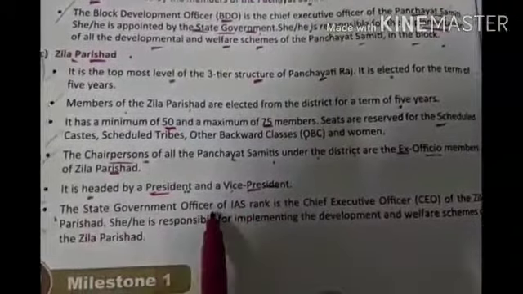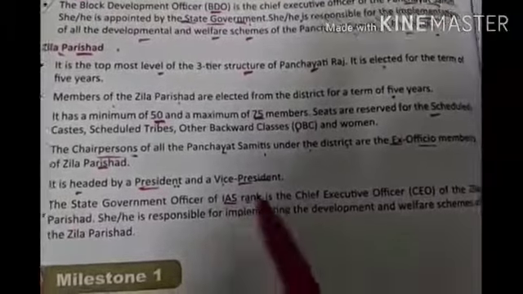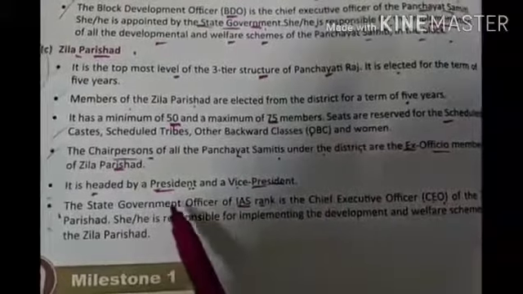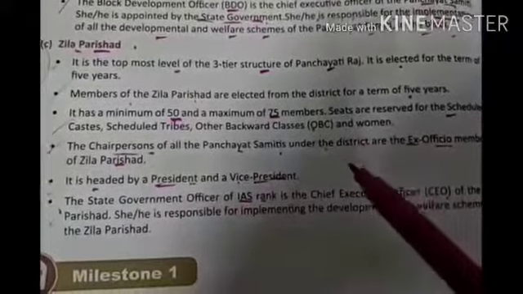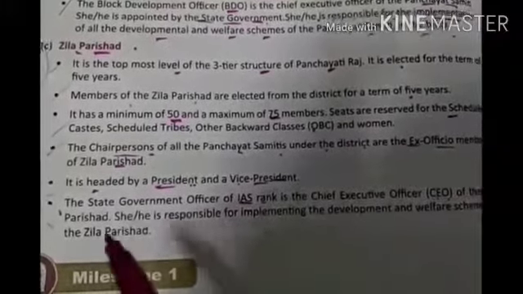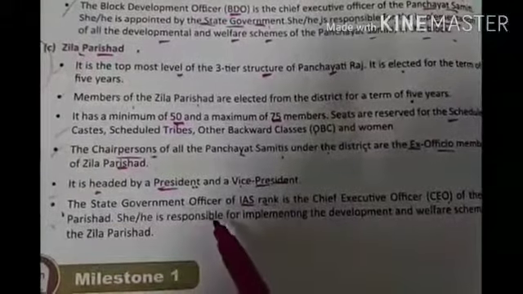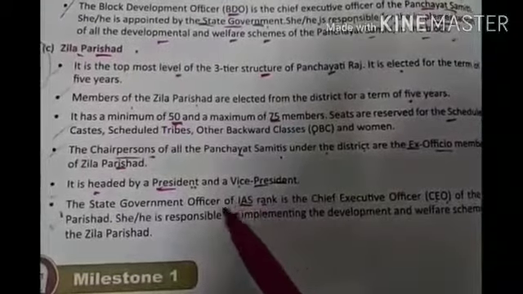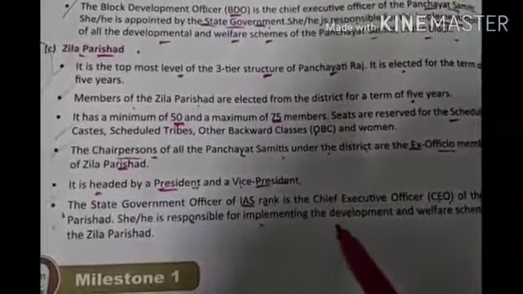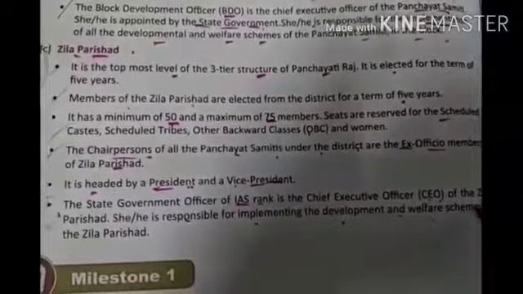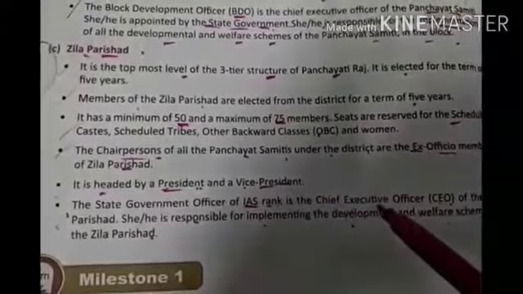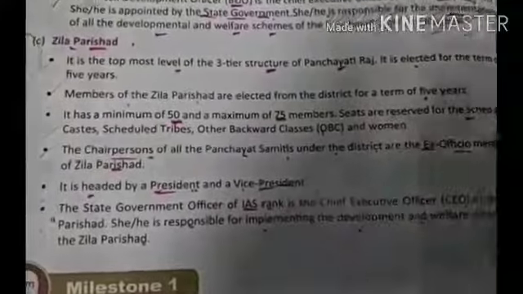The state government officer of IAS rank is the chief executive officer, CEO. State government officer जो भी IAS rank hold करता है, इसमें वो CEO के पोस्ट पे रहता है of the parishad. Now he or she, he can be a male and a female also, is responsible for implementing the developmental and welfare schemes of the Zilla Parishad.